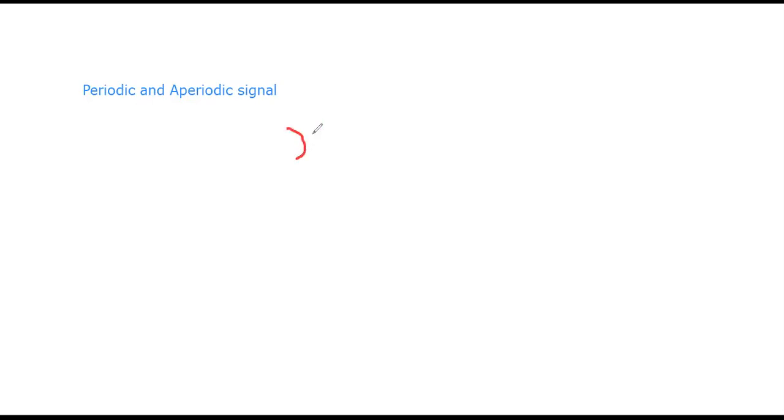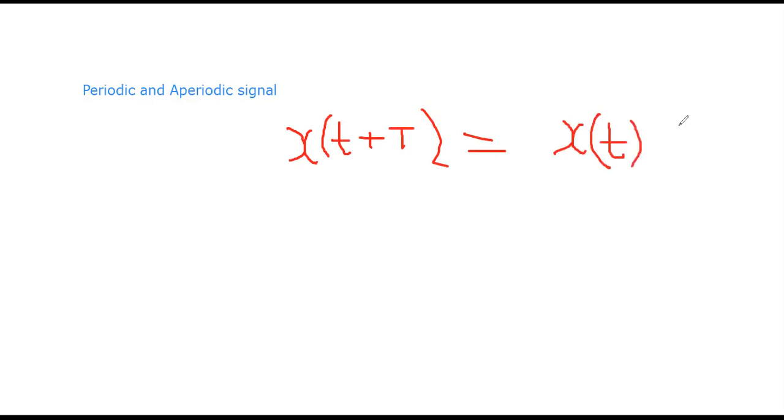Suppose x(t) is a signal. If the signal satisfies this condition for all values of t, then the signal is said to be periodic.